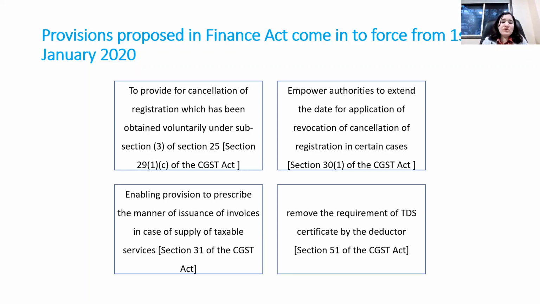They have also, by way of Section 31 of the Finance Act, enabled the provisions to prescribe the manner of issuance of invoices. This was amended on account of the introduction of e-invoicing. So this empowers the government to prescribe the manner of issuance of invoices in a specific manner.